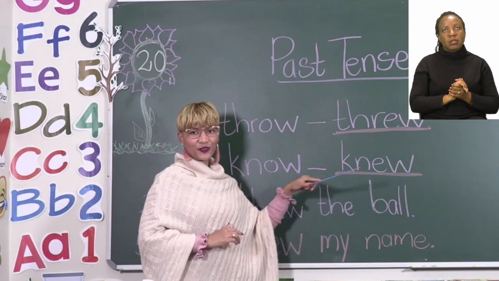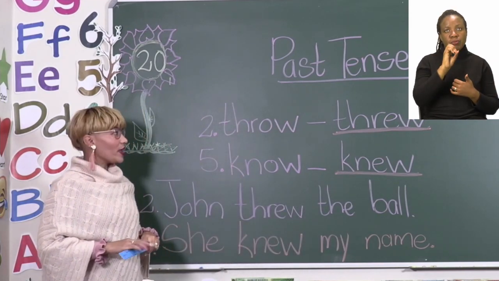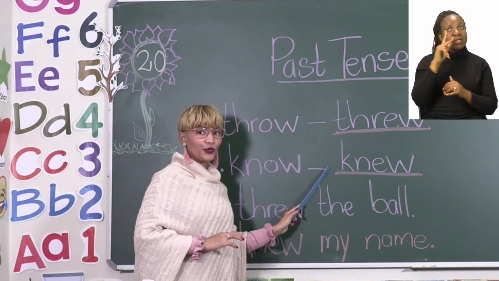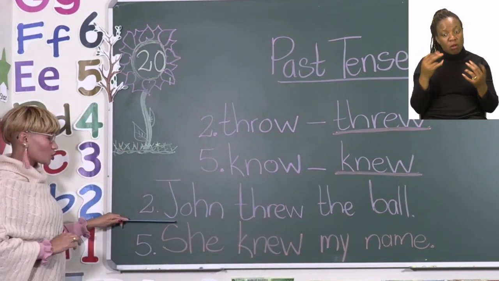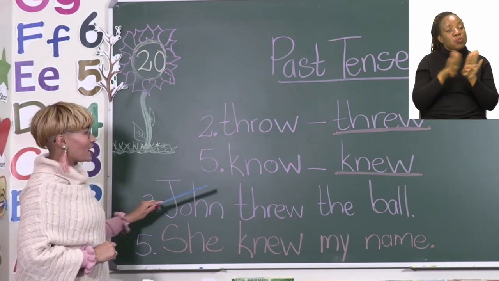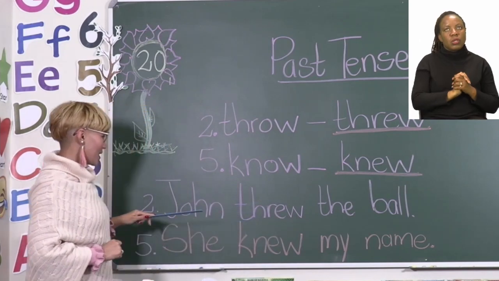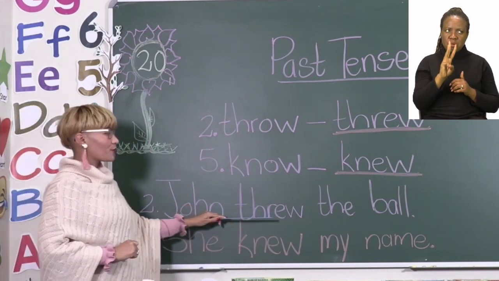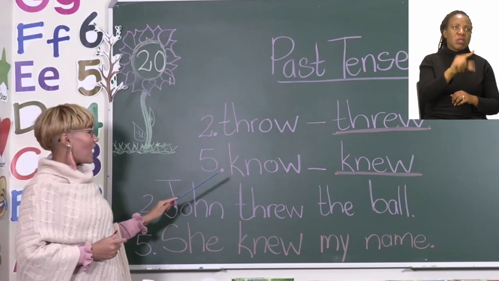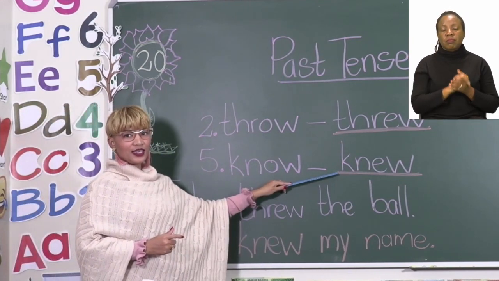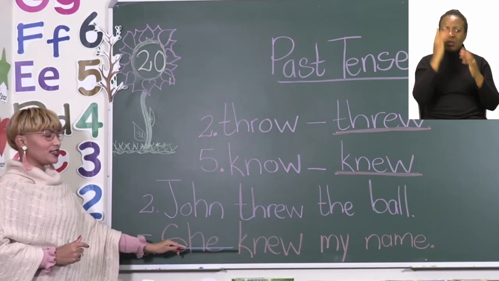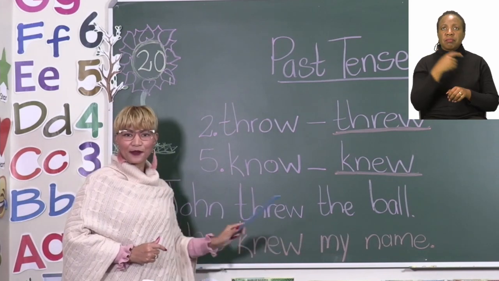New. Now we have to take the words threw and new, and we have to make short sentences. The first sentence that I made with the word threw is, John threw the ball. The second sentence I made was with the word knew, and it reads, she knew my name.